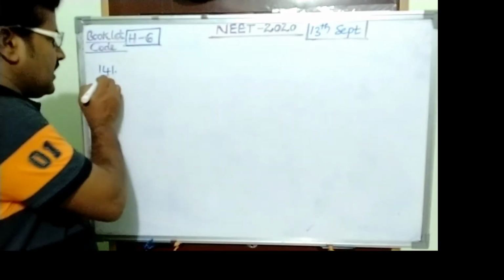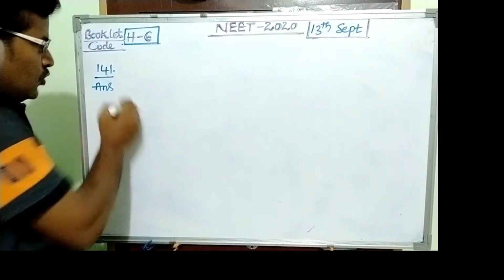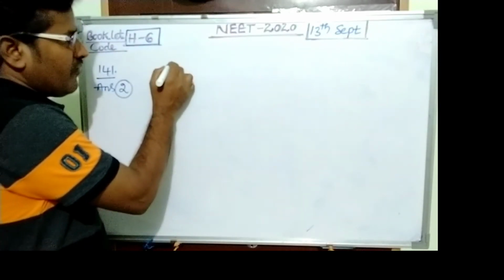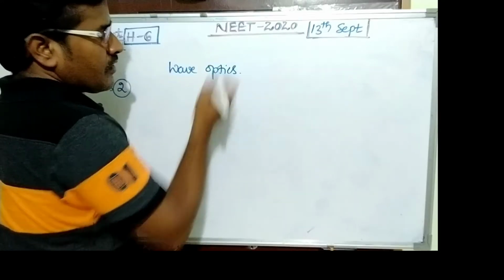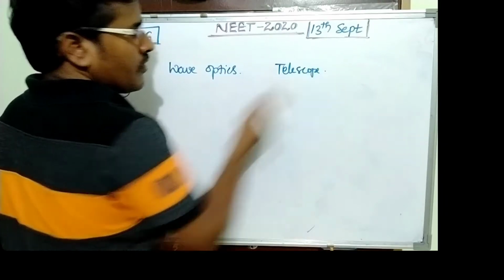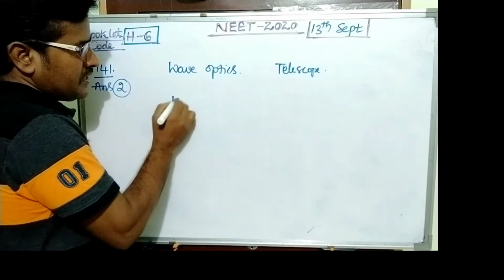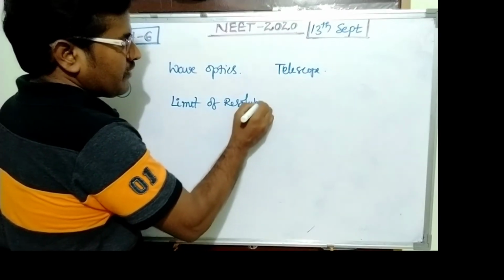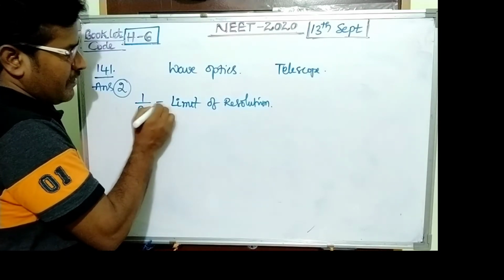Question number 141. The answer is 2. This is related with wave optics. The subarticle is telescope. The limit of resolution is nothing but the reciprocal of resolving power, 1 upon resolving power.